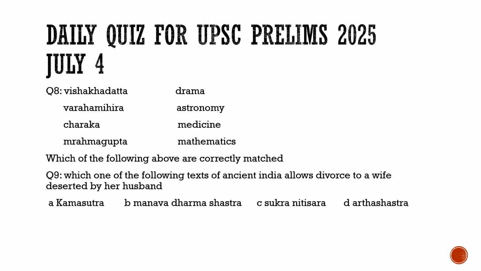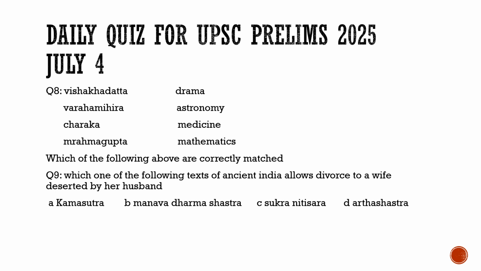Now coming to question number 9, which one of the following texts of ancient India allows divorce to a wife deserted by her husband? Which of these texts was it? Is it the Kama Sutra? No, it is about the sexual art. Was it the Manava Dharma Shastra? Was it the Sukra Nitisara, or was it the Artha Shastra? Which one of these? It is definitely the Artha Shastra, which talks about divorce to a wife deserted by her husband.